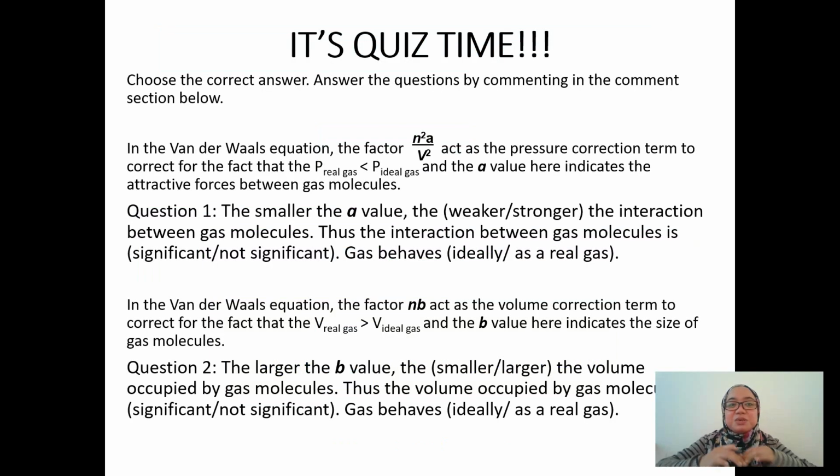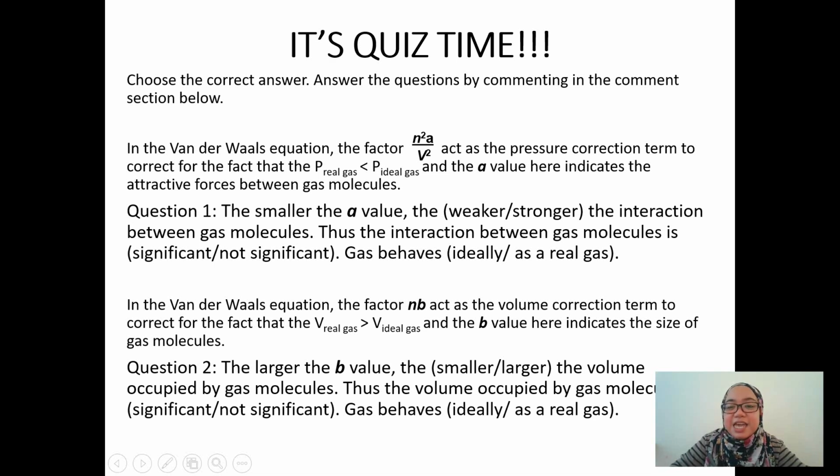Okay, so now it's quiz time. What are you going to do in this quiz? Pause this, read the question, choose the correct answer, and state your answer by commenting in the comment section below. Look at the first question. It says, in the van der Waals equation, the factor n squared A over V squared acts as the pressure correction term to correct for the fact that the pressure of the real gas is less than the pressure of the ideal gas.